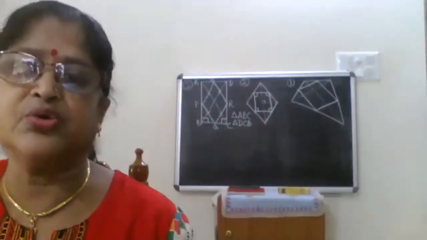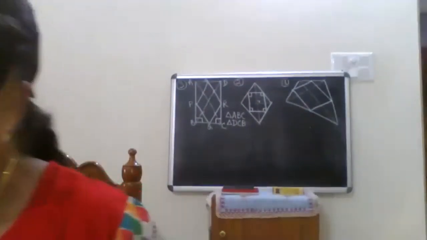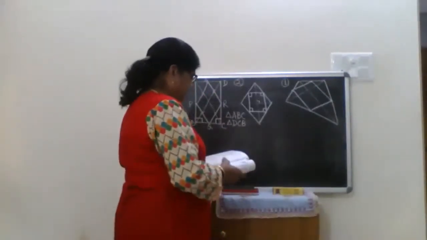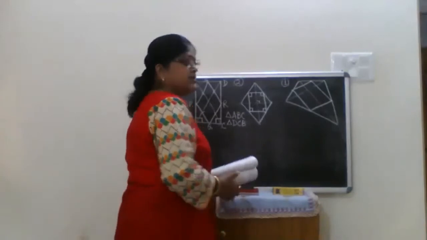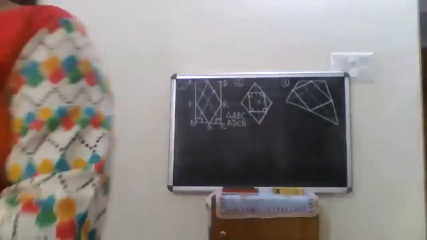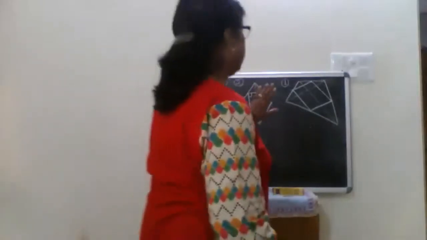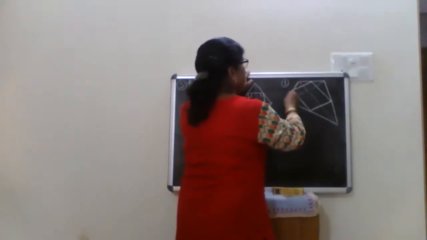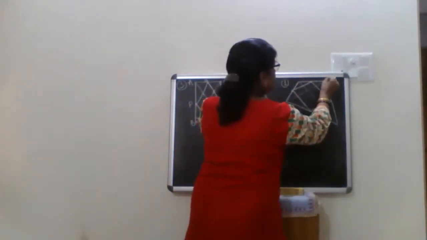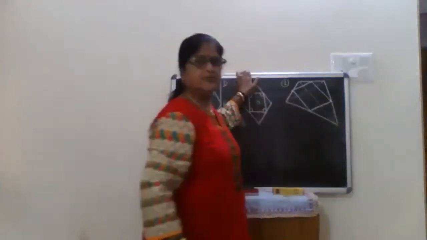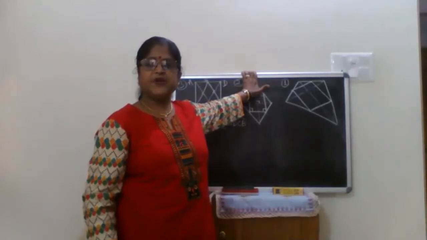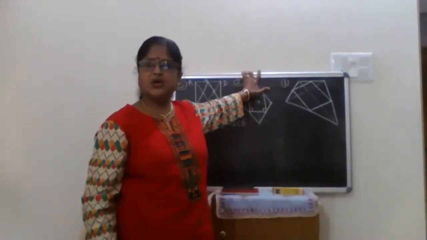Now look to the board. I would like to show you something on the board. According to the question, ABCD is a quadrilateral. That means I'm going to generalize it. This is question number 1. Now you see, I have just drawn a quadrilateral. Any quadrilateral. Because I do not want to specify, I have not named it. We can name it also. There is no harm in naming it.